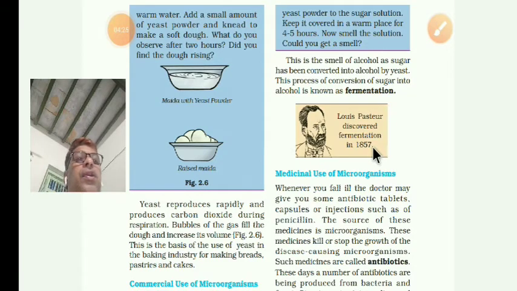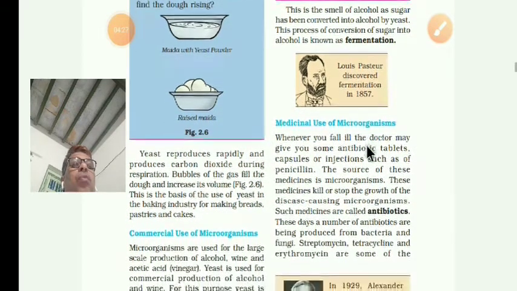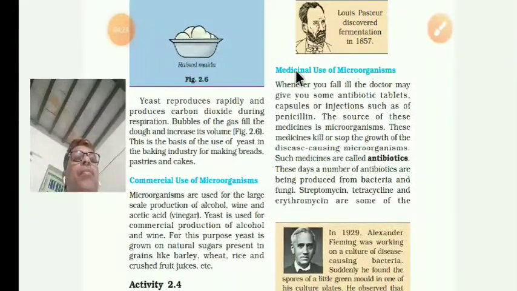Okay students, now we will move on to medicinal use of microorganisms. Whenever you fall ill, the doctor may give you some antibiotic tablets. Antibiotic means a substance that can destroy the growth of bacteria.